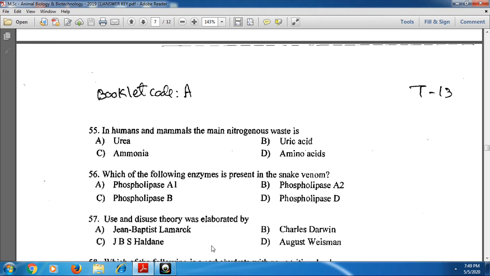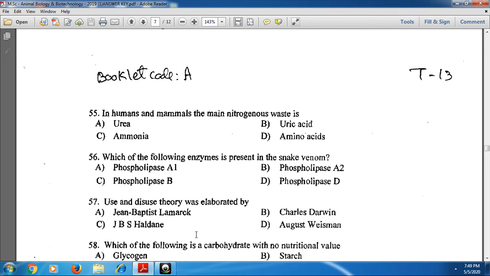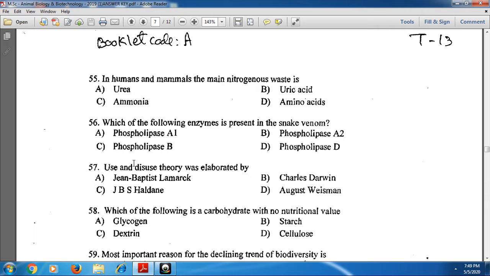And next, coming to the 57th one. The use and disuse theory was elaborated by Jean-Baptiste Lamarck. Option A is the correct one. Lamarck's theory is also called the use and disuse theory.